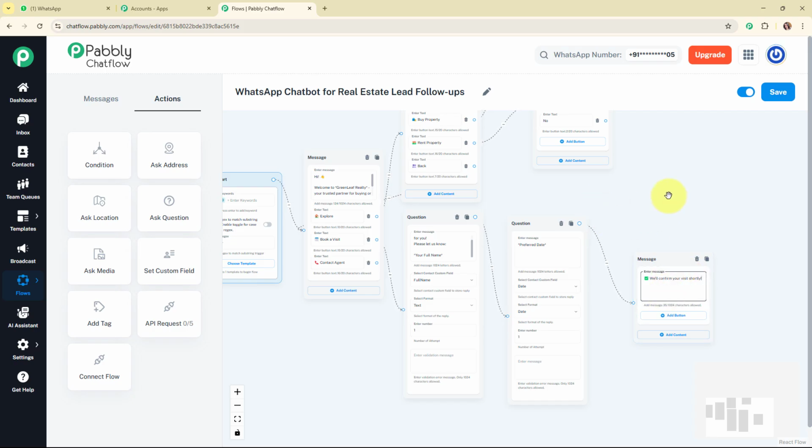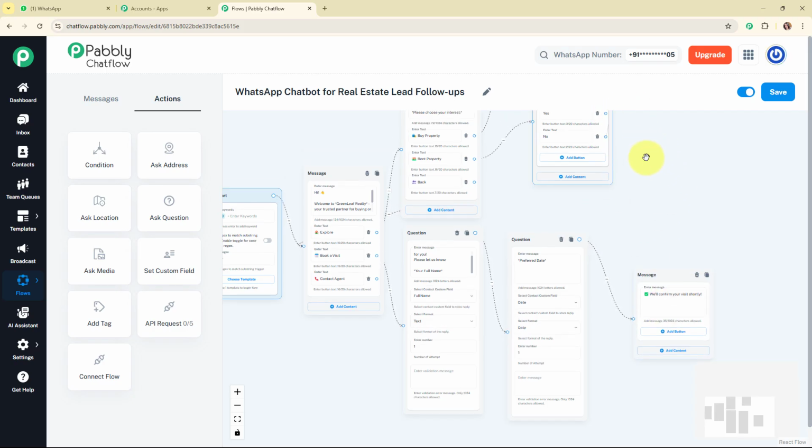Alright, so now you have sent this message. We are going to connect this "No" quick reply button that was left to this question message box, because if the customer says no to the questions, then we are going to book a visit for that lead or customer, because we are not going to leave the lead blank.